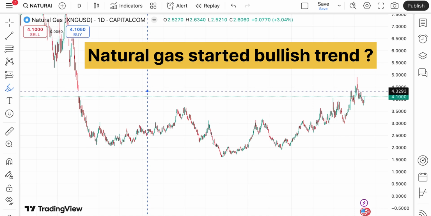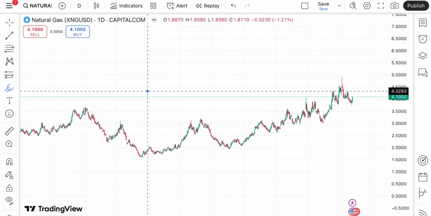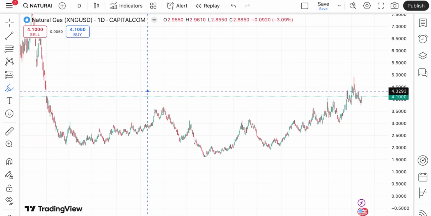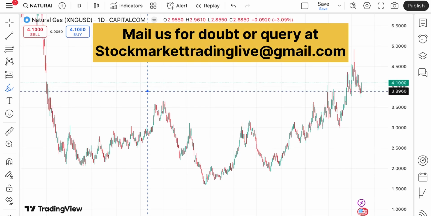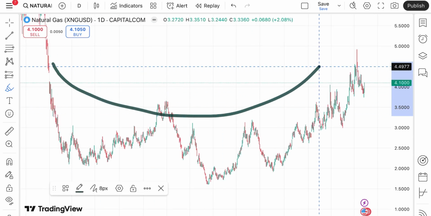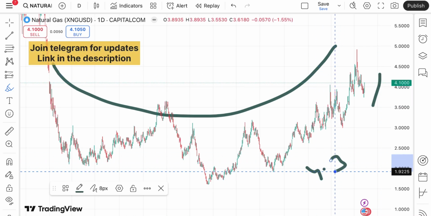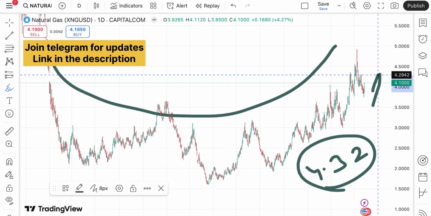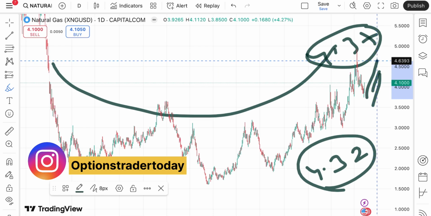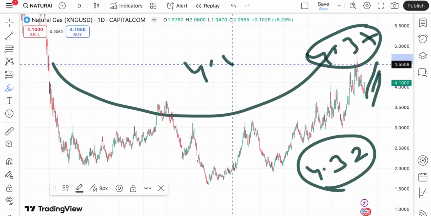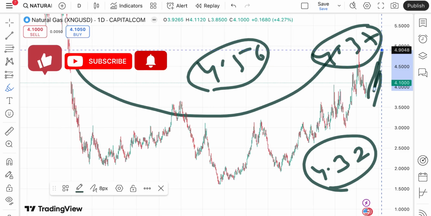So today in this video I'll explain how the price of natural gas has moved in the last 2 days and how it can move in the next 2 days. If you look at the chart of natural gas, it is now trading at a level of $4.1. A swing has formed at this particular level and chances are high that if the price sustains above this level, we can see a probability of touching 4.32, and once it starts moving off this level we can see 4.37. Suppose the price goes above that level, there is a chance of touching 4.56, and if that sustains, a further upside towards 4.9 will be there.